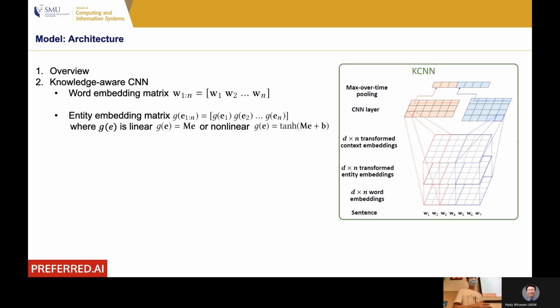In addition, we also have an entity embedding matrix. Remember, we have the knowledge graph. Each word in the news title is also associated with an entity in the knowledge graph. Correspondingly, we also put the entity embeddings one by one into an entity embedding matrix. Similarly, you can see the second map of the matrix. The second map corresponds to the entity embedding matrix. Each column corresponds to one entity.